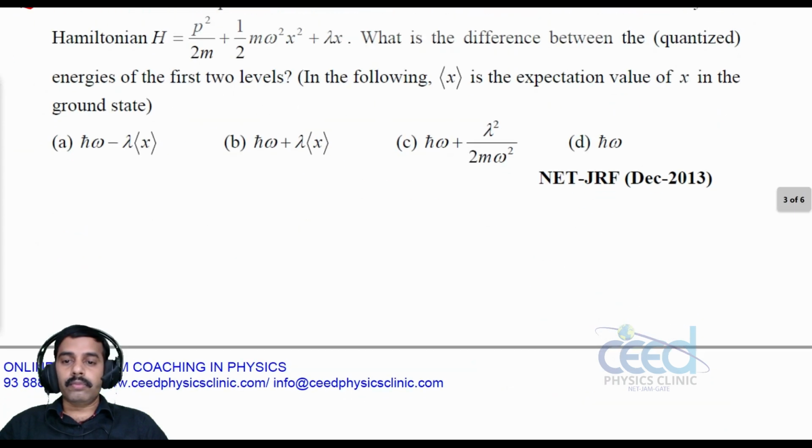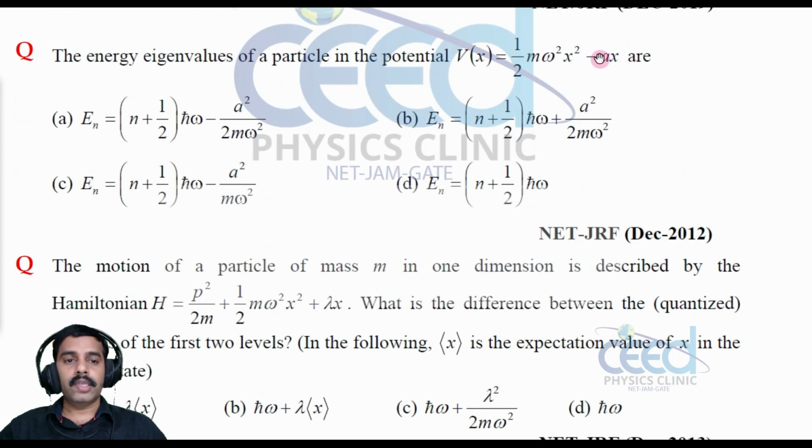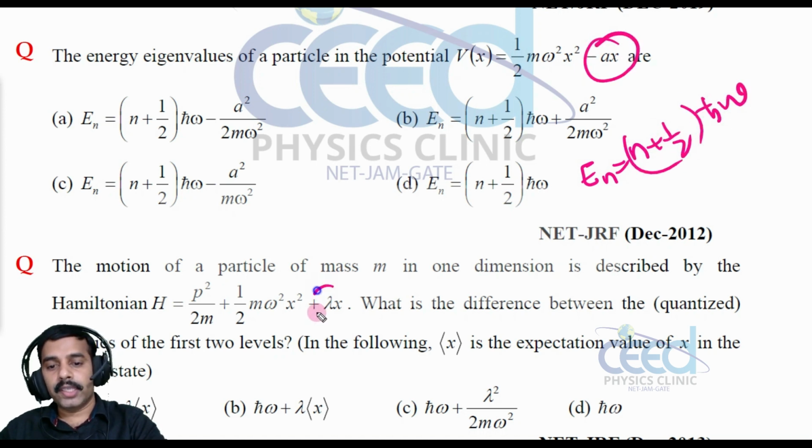Now the question is: the motion of a particle of mass m in one dimension is described by the Hamiltonian H equal to p square by 2m plus half m omega square x square plus lambda x. What is the difference between quantized energies of the first two levels? That is E1 minus E0 we need to find. But look into the question: in the previous question this is minus ax, here this is plus lambda x.